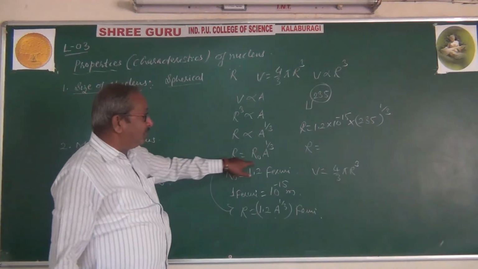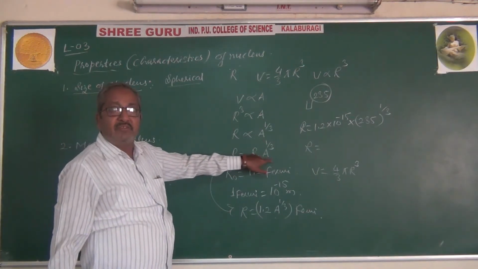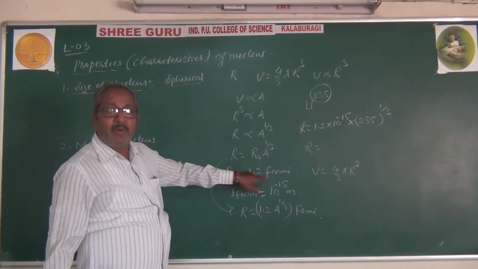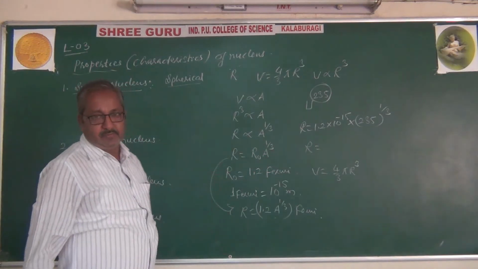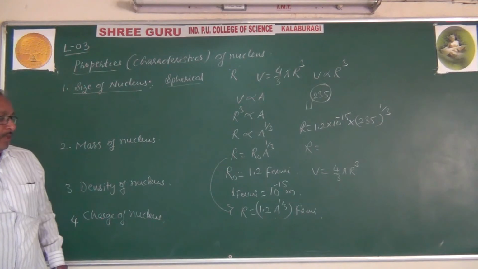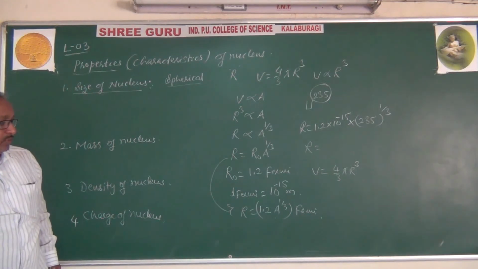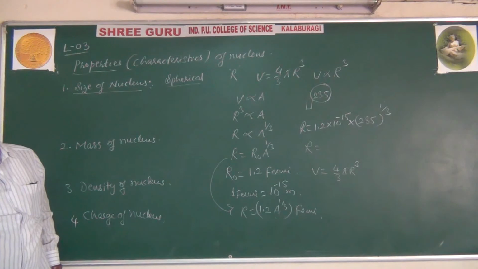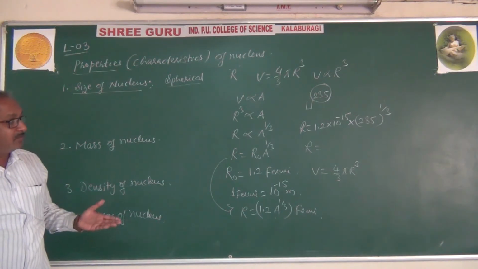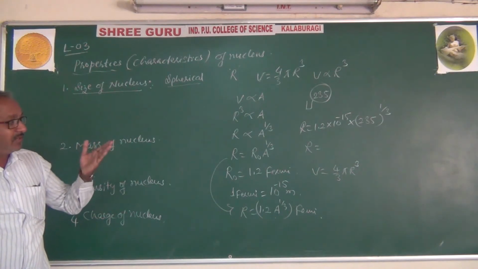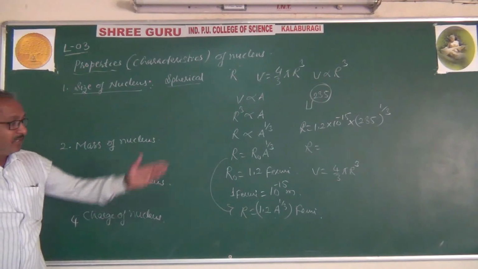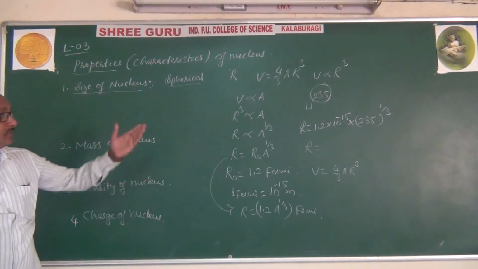And here r is equal to r naught A to the power 1 by 3. This r naught is a constant, whose given value is 1.2 Fermi. So finally we got r is equal to 1.2 into A to the power 1 by 3 Fermi. If you know the mass number, substitute it and you get the radius of the nucleus. After getting the radius, you can calculate the volume by using the formula.